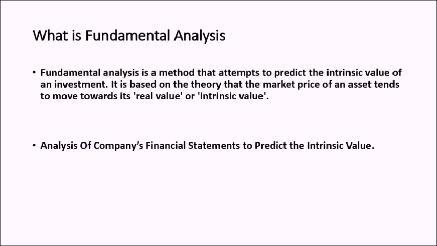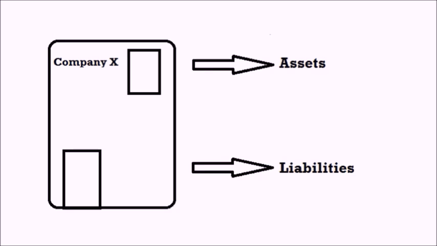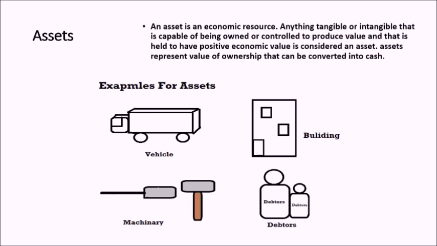Before starting with fundamental analysis, one needs to understand what company assets and liabilities are. Firstly, what are assets? An asset is an economic resource. Anything tangible or intangible that is capable of being owned or controlled to produce value and that is held to have positive economic value is considered an asset. Assets represent value of ownership that can be converted into cash. In simple words, assets are all the resources that the company owns. For example, vehicle, machinery, land, debtors, etc.